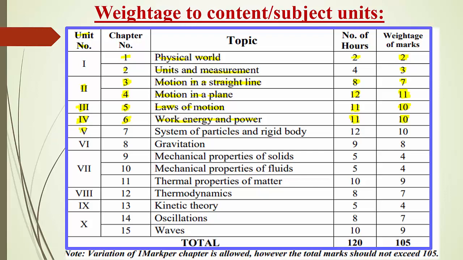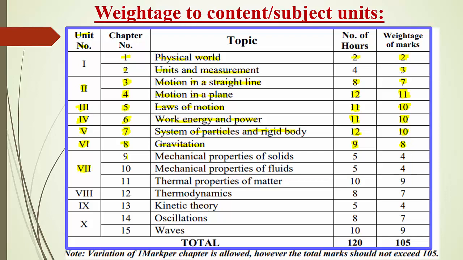And come to the fifth unit. The fifth unit again has only one chapter and that is system of particles and rigid body. This chapter has nearly 12 hours and we will get 10 marks from this chapter. Then unit number 6 again has only one chapter and that is gravitation. This gravitation chapter is a 9-hour chapter and nearly 8 marks of questions we will get in our annual examination.